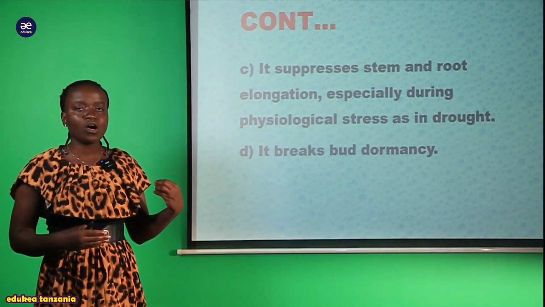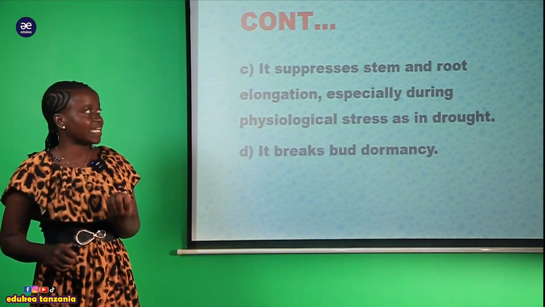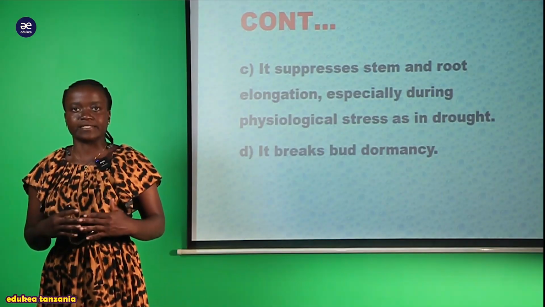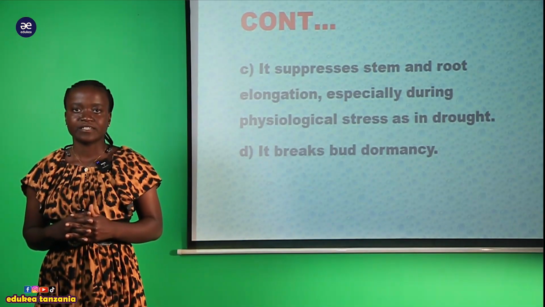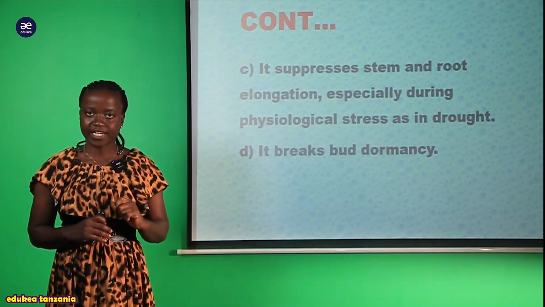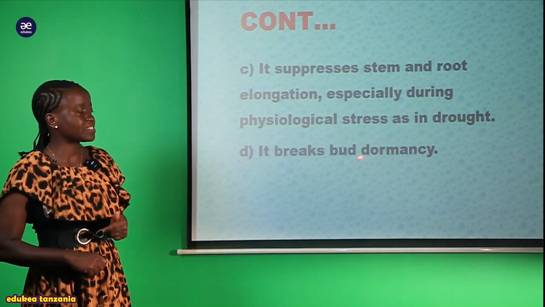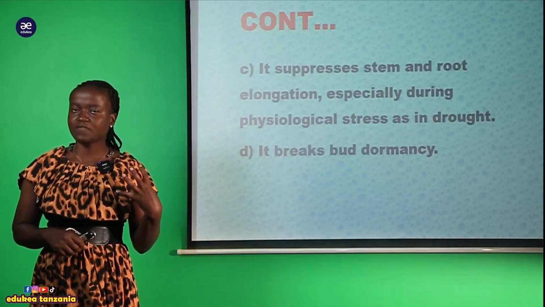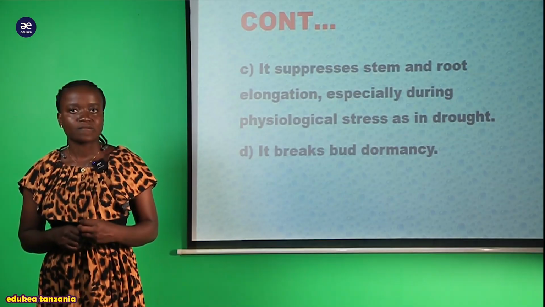So the inhibition of the elongation, which is occurring specifically within the root and the stem, can save the water of a plant, and hence the plant remains safe. That is the function of the ethene or ethylene. And also another function here, we can say that it breaks the bud dormancy. So the presence of the ethene within a plant helps to break the bud dormancy.